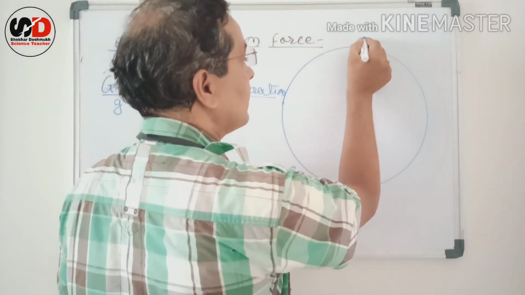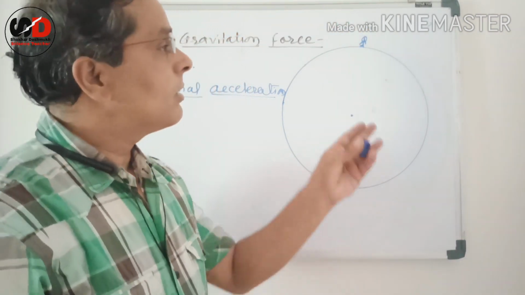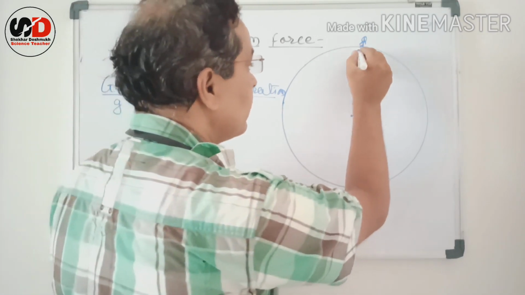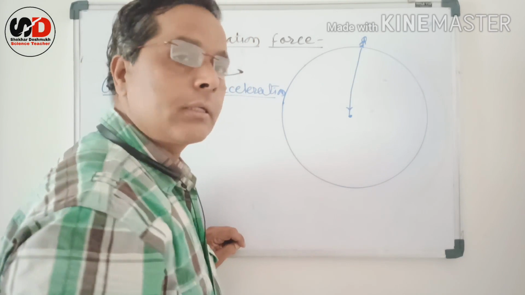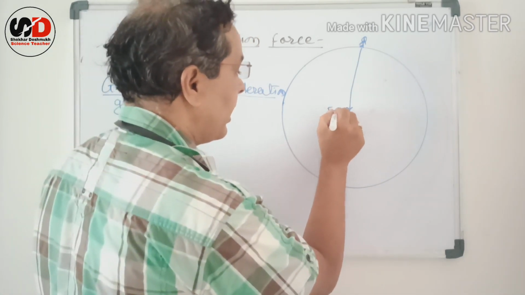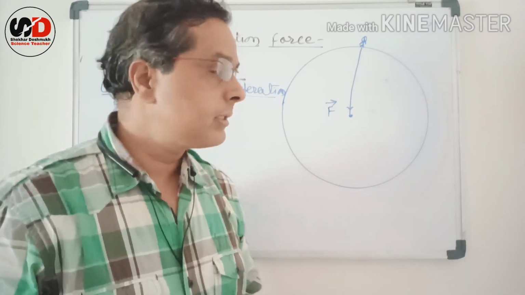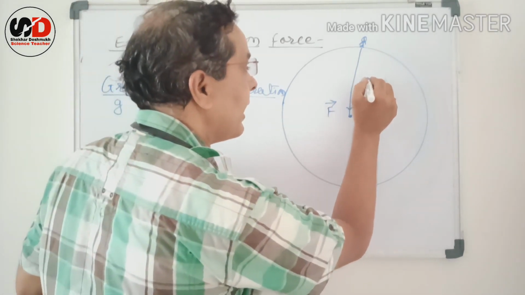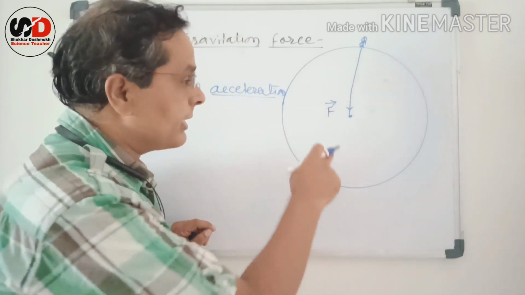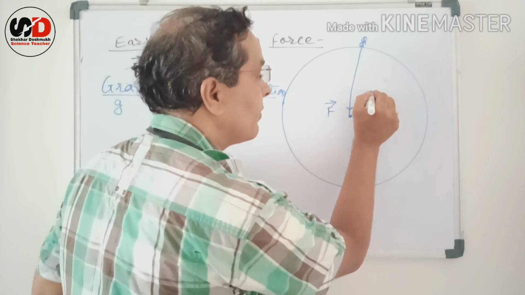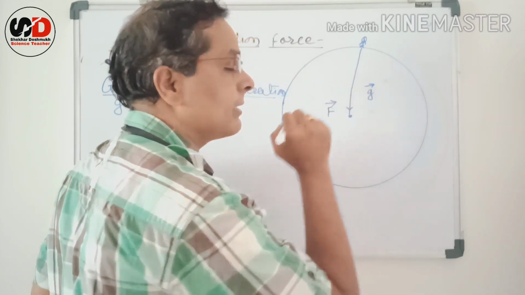Suppose you are present here on the top of the Earth, that means on the surface of the Earth. There must be a force acting in the downward direction. F is the force. We know it is a centripetal force. And definitely acceleration is also there, which is acting in the same direction as the force, that is towards the center of the Earth, and we call it small g, that is gravitational acceleration.